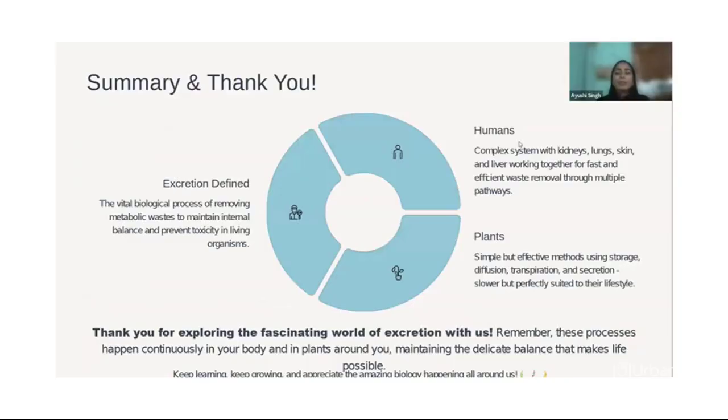So we talked about humans and their complex system of excretion. We talked about plants and the methods of excretion there. And we also talked about what exactly excretion is.